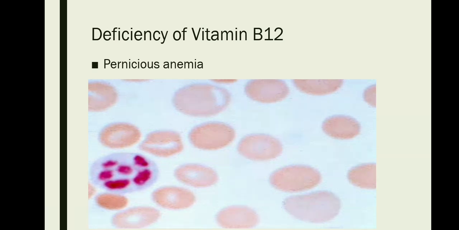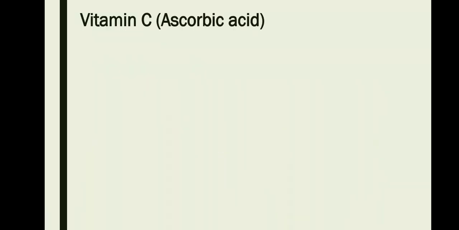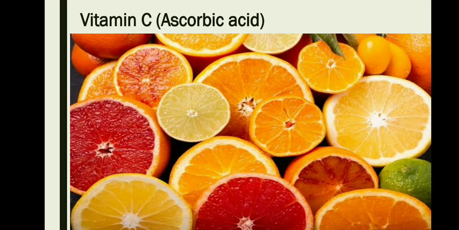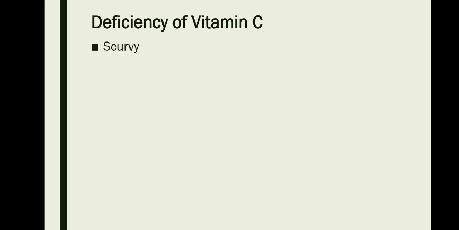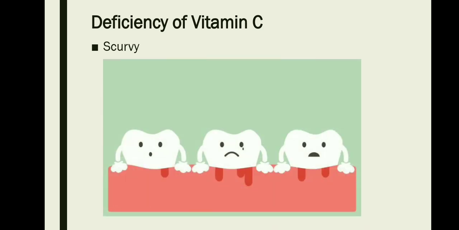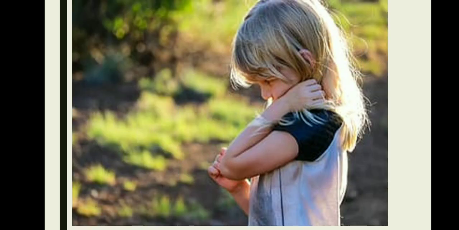The last vitamin that we are going to be discussing is vitamin C. Vitamin C is also known as ascorbic acid, and it is rich in food items like all the citrus fruits. Oranges, lemon, and gooseberries are all a very rich source of vitamin C. Deficiency of vitamin C in our diet will lead to a condition which is known as scurvy. So, scurvy leads to symptoms like swollen and bleeding gums, delay in healing of wounds, and it also leads to malformation of teeth and bones. So, this is about the various vitamins.